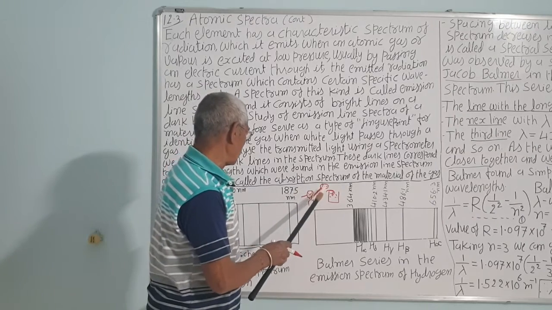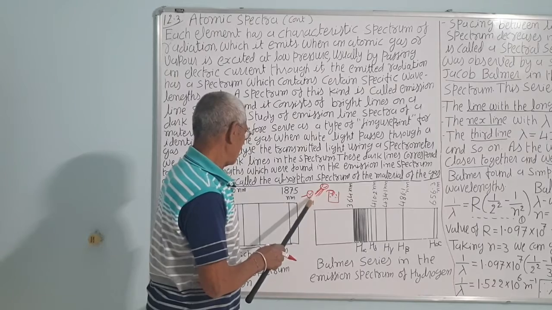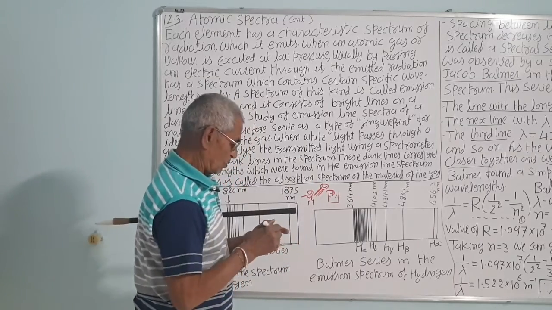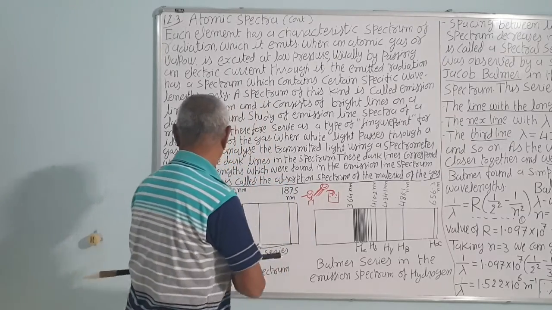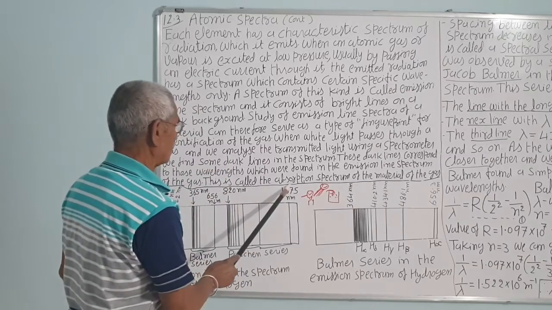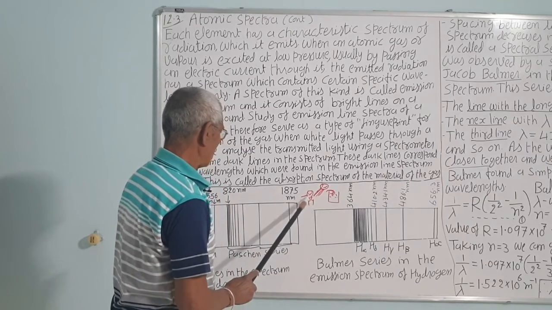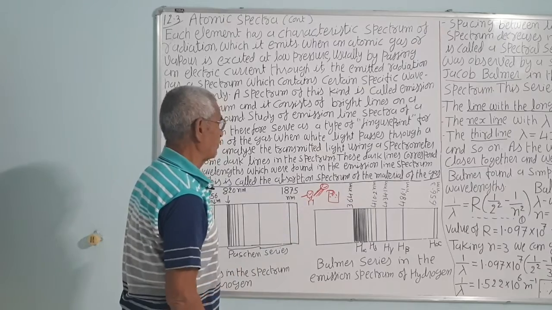When the sun's spectrum is observed through the sodium, it will absorb the yellow light emitted by the sun, because the sun's temperature is more than the flame's temperature. That is what happens. This is called the absorption spectrum of the material of the gas. This material will absorb the line which it emits at the low temperature.